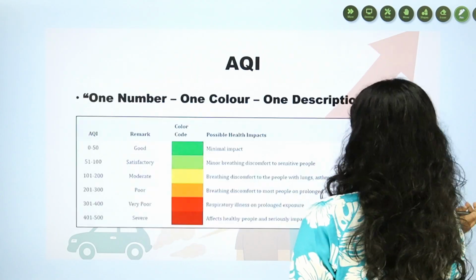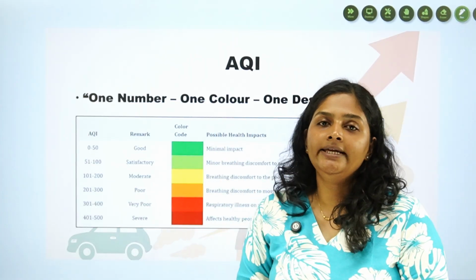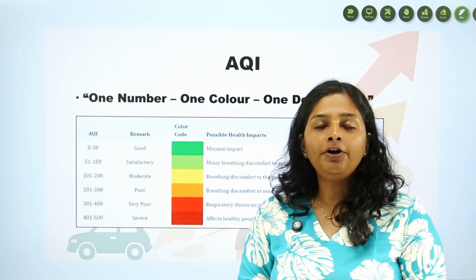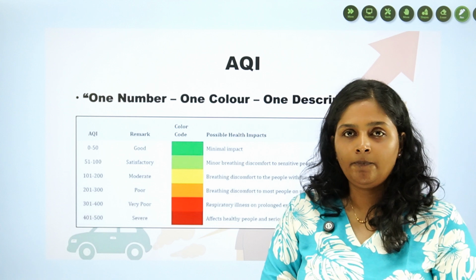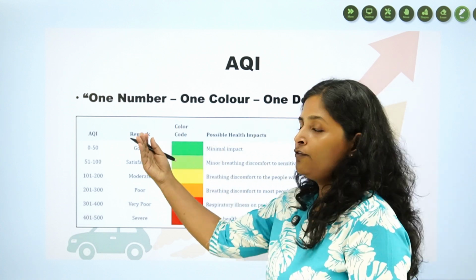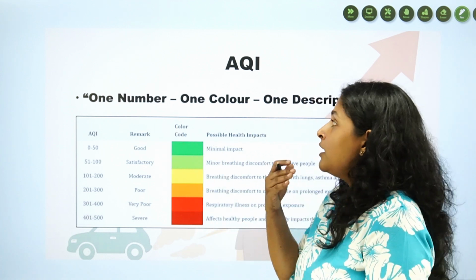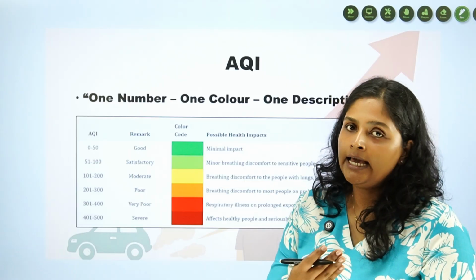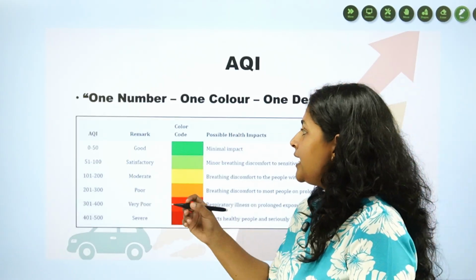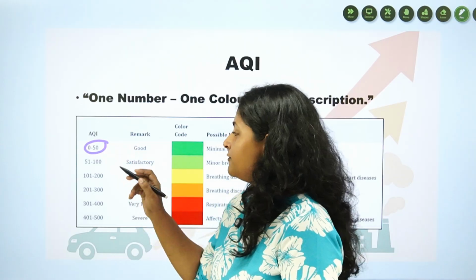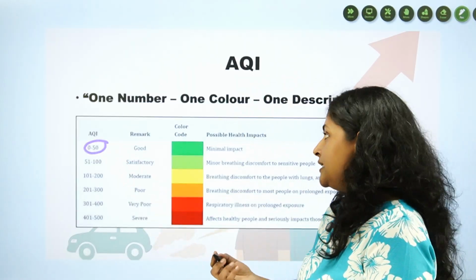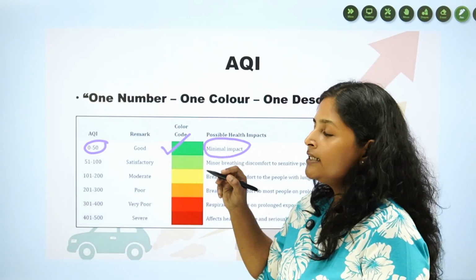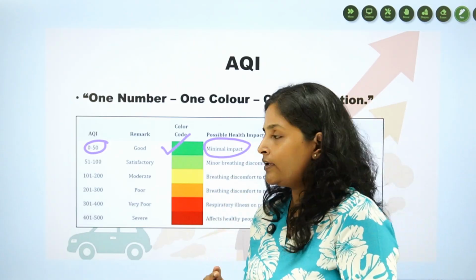Now through this air quality index, the ministry aims to achieve a uniform standard for air quality throughout the country. They assign a range of values for air quality and link it with a color and some descriptions for that value range. Say if the air quality is between 0 and 50, it means that there is minimal air pollution and it is colored green and the quality of air will be very good.